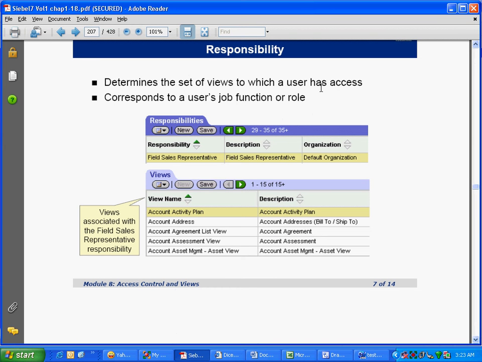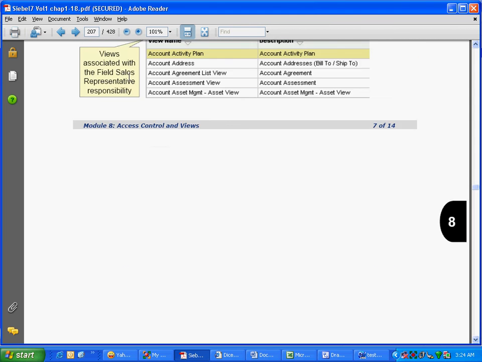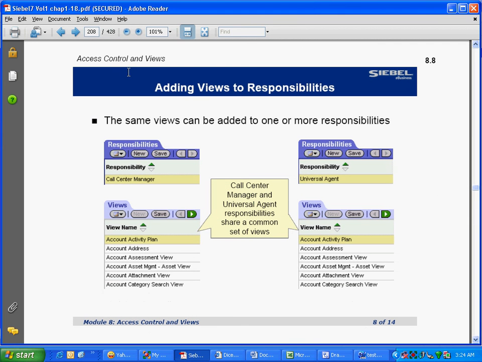A responsibility corresponds to a user job function or role. Of course, you make sure that it has some correspondence to it. But if you notice, the second responsibility was just ad hoc. That is something that happens too. But in general, when we are preparing the data the first time, we ensure that every view is tied to a kind of job function. The grouping should be logical and sensible. Adding views to responsibilities: the same views can be added to one or more responsibilities as well.